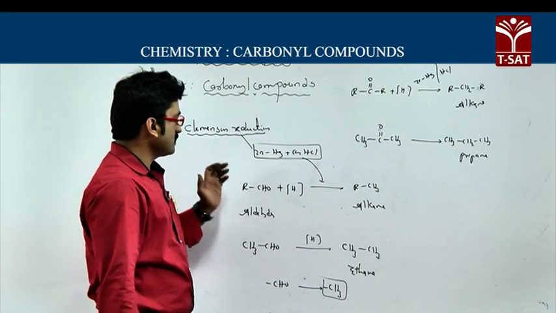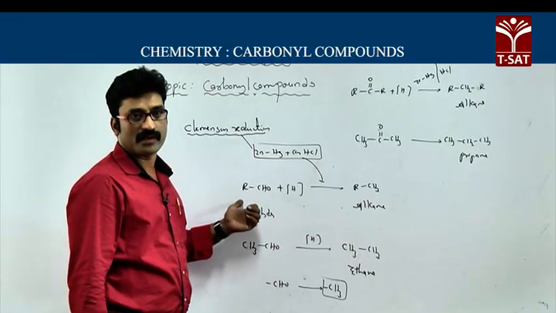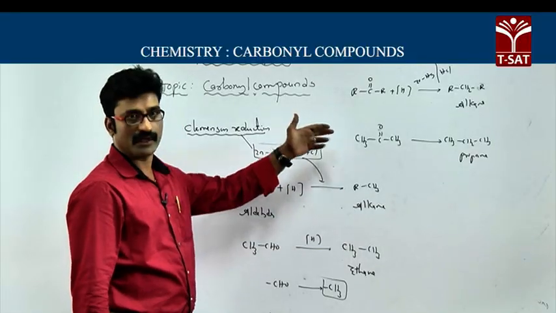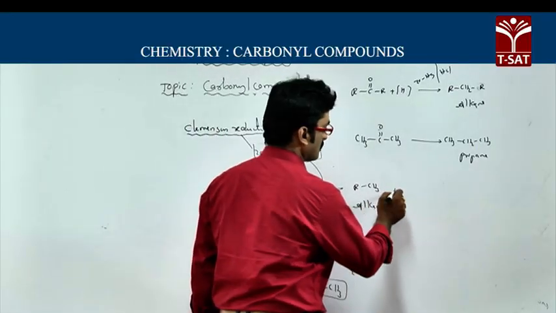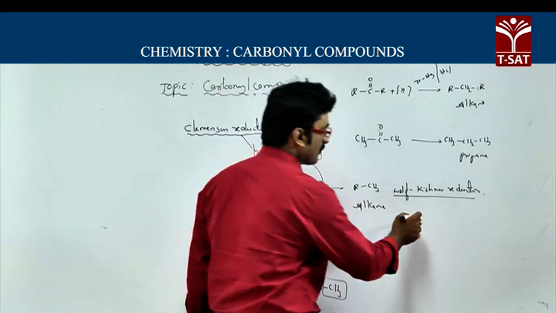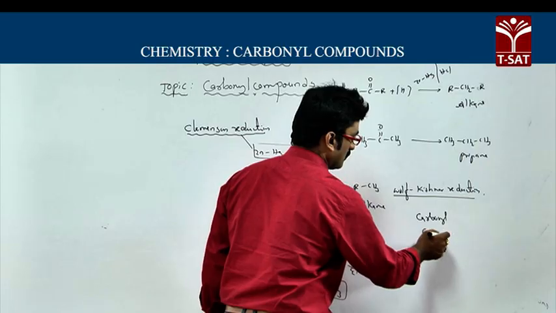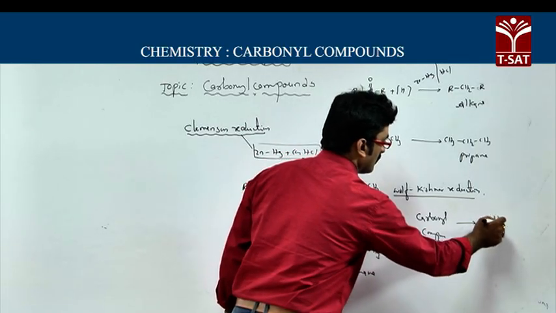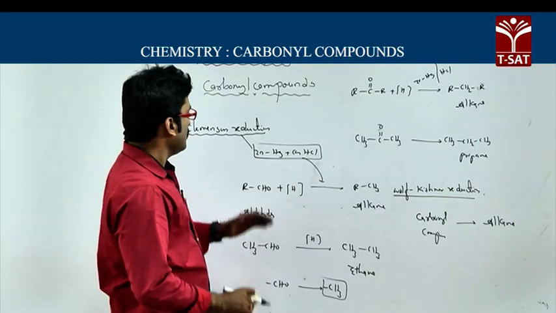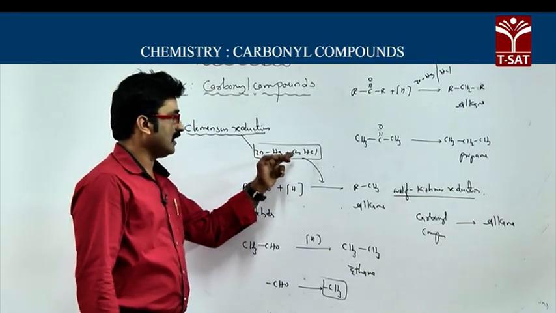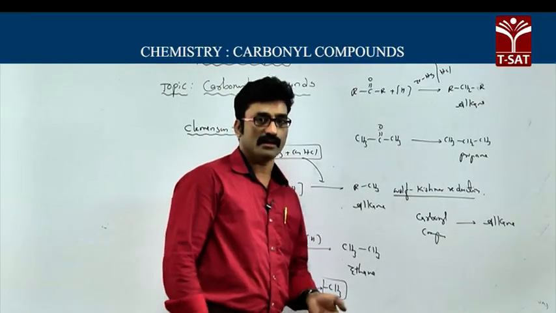In this reduction, the number of carbons present in the alkane is the same as the number of carbons present in aldehydes and ketones. Now, we will go for one more very important reduction, that is Wolff-Kishner reduction. In this also, aldehyde and carbonyl compounds are converted into alkanes having the same number of carbon atoms, but the difference is that in Clemmensen reduction we used Zn-Hg and concentrated HCl, whereas in Wolff-Kishner reduction we will use different reagents.